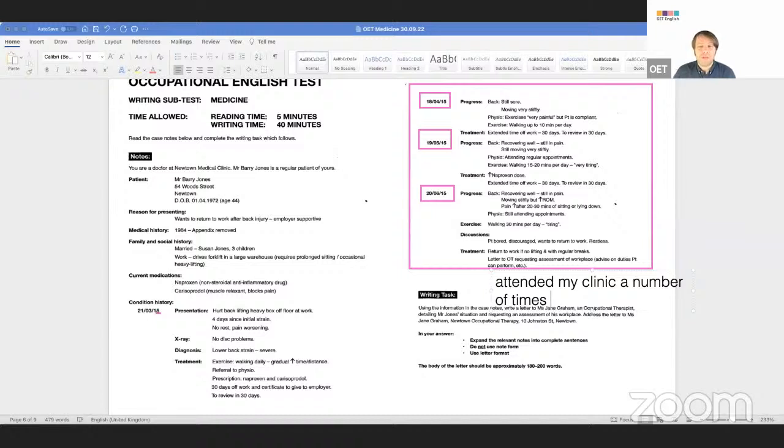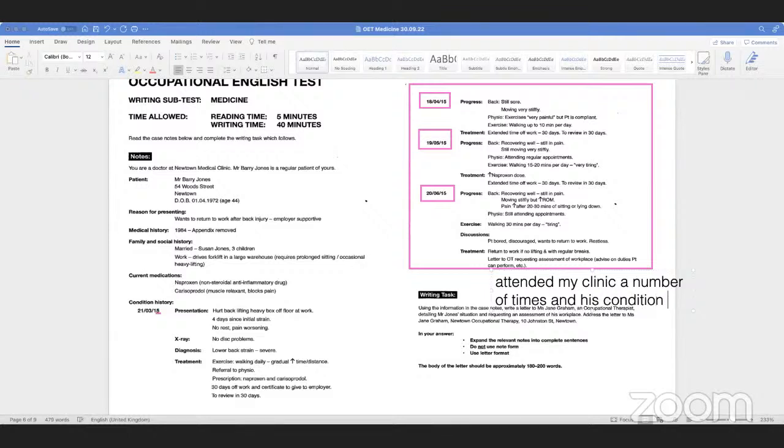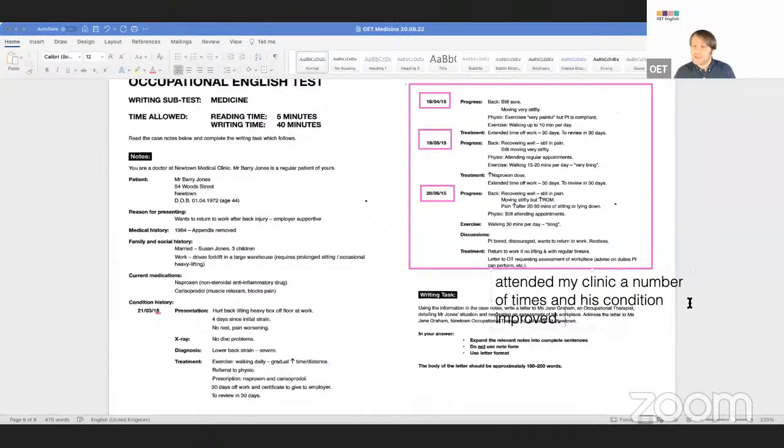What about, remember we said that comparison is also a type of summarizing. Comparison. Did he get better or worse during this time? Recovering well. So we could say his condition improved, right? So here we're using comparison to summarize. Does that make sense? We're summarizing in two different ways. This is a classic example of places where we can summarize. Any questions? Does anyone want to ask me any questions?